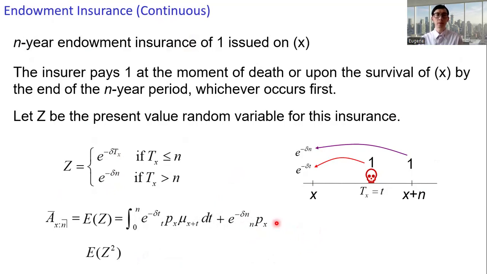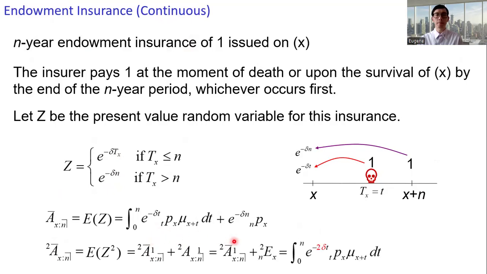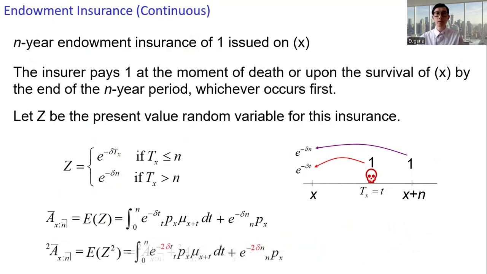The second moment, with a pre-superscript 2, and then the big A bar notation. A similar relationship holds with the second moment. The second moment for the n-year term insurance, we have the first integral, plus the second moment of the pure endowment, which can be evaluated as e to the power minus 2 delta n times n p x. And then we can get the variance.